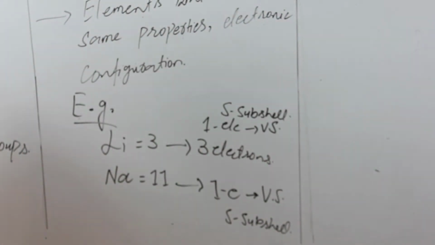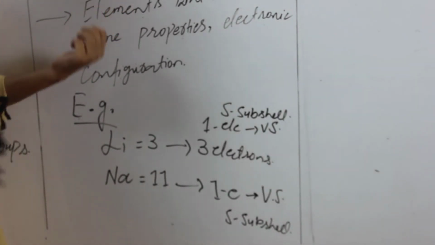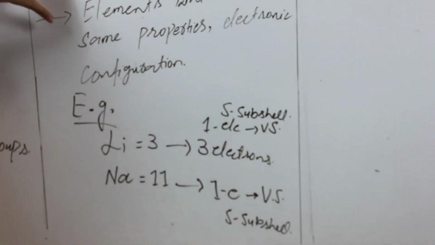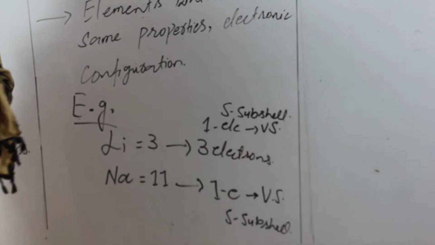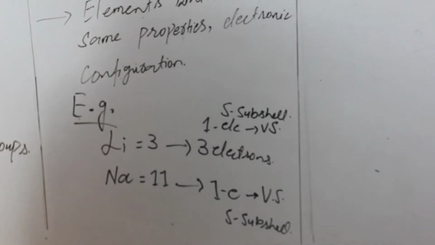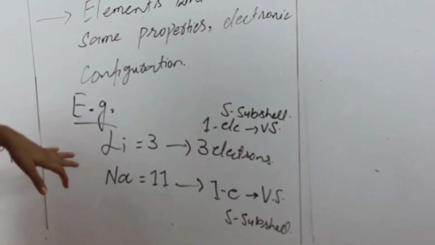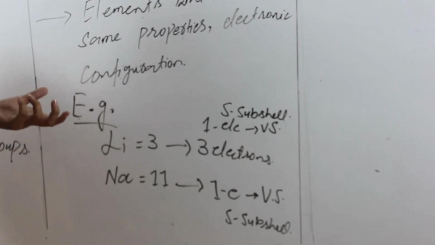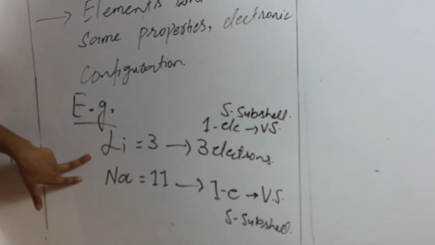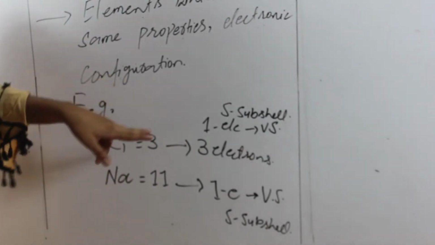As I told you previously, elements show periodicity, meaning repetition of properties when they are arranged according to increasing atomic number, and they are present in the same group with those elements which have the same properties or electronic configuration. In this case, they have the same electronic configuration. How? Both elements have only one electron in their valence shell, and the last subshell is the S subshell.